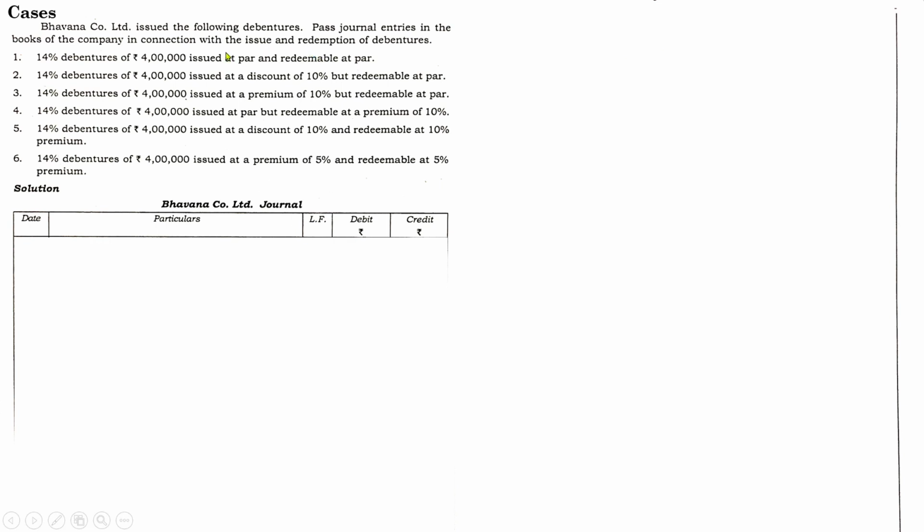See, you need to pass journal entries for issue and redemption. So if it is mentioned in the question, 14% 4 lakh issued at par, redeemable at par, then you need to post the journal entries. So here you have to post the entries for issue as well as redemption. So let us begin.